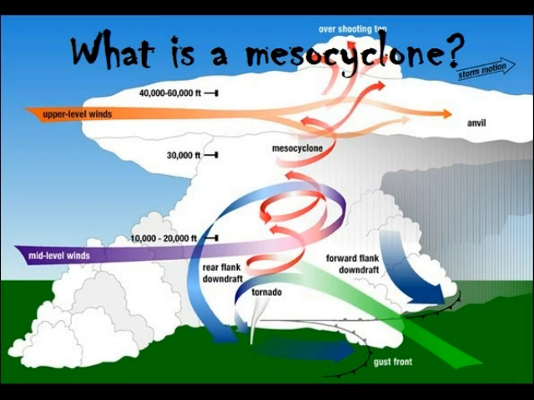What is a mesocyclone? A mesocyclone is a rotating vortex of air within a supercell thunderstorm. Mesocyclones do not always produce tornadoes. This is illustrated by the red arrows.